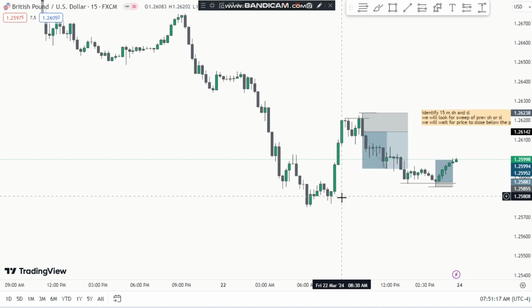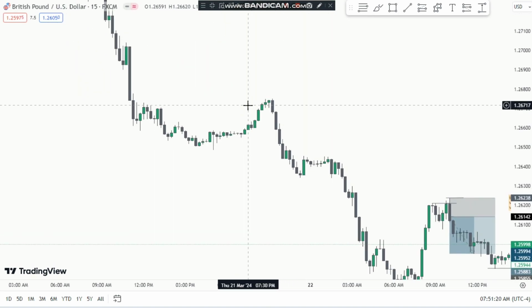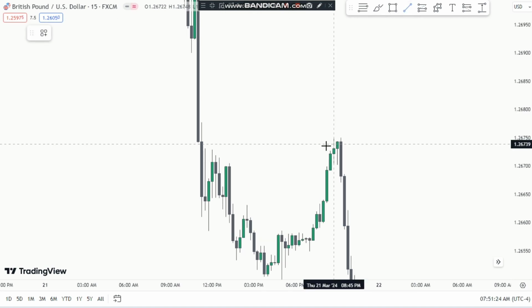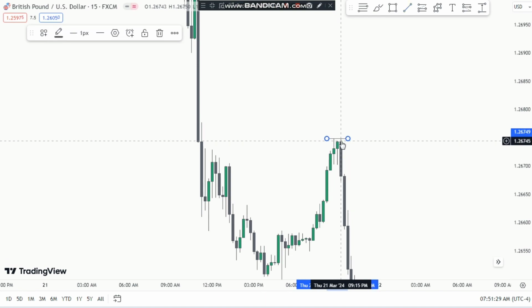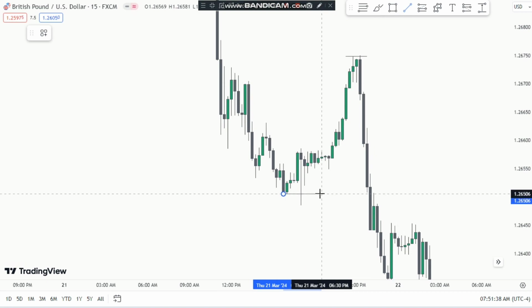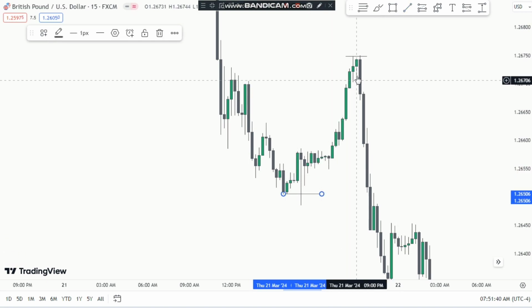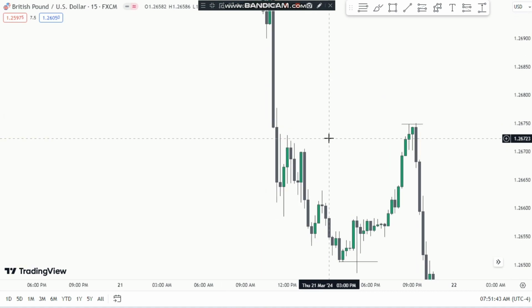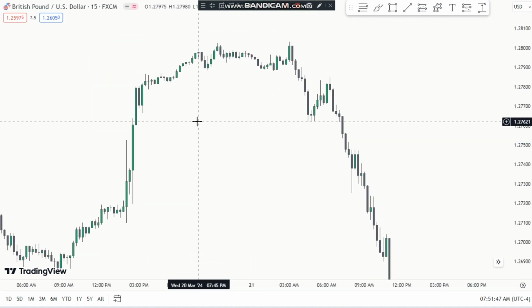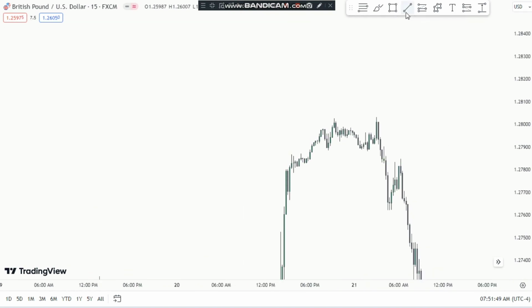Okay, so let's see what we got here. So this is again the previous swing high. We got the sweep and then it closed below it, so there will be some fair value gaps, and you can see the price went down. Here you can see the previous swing lows. The price swept it, went above it, and you can see the price went up. So you will find such things everywhere. Most of the times your target will get hit.